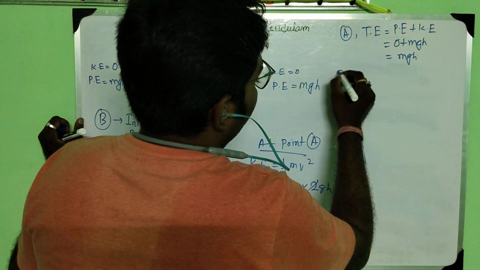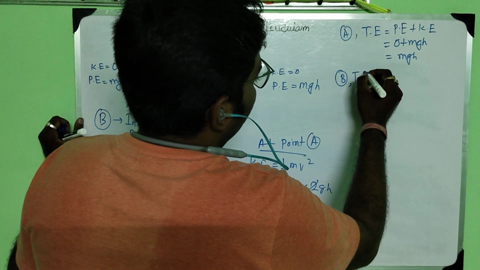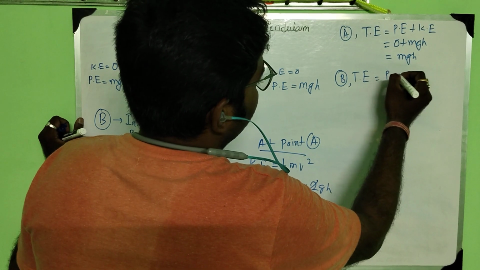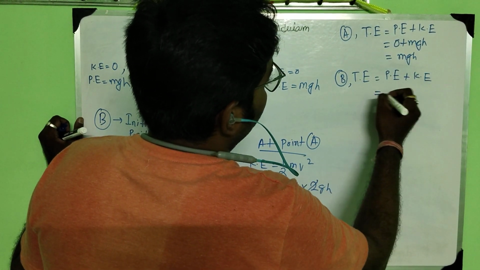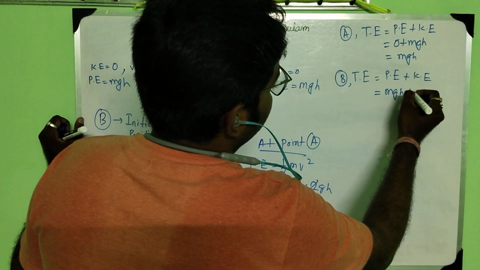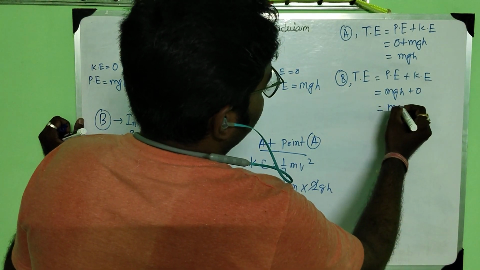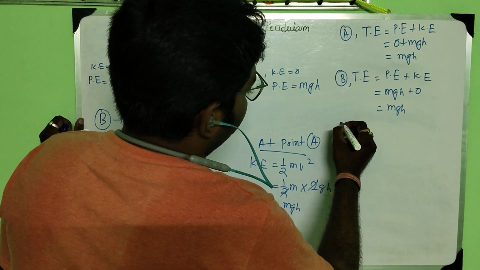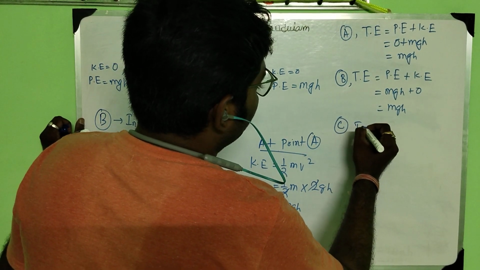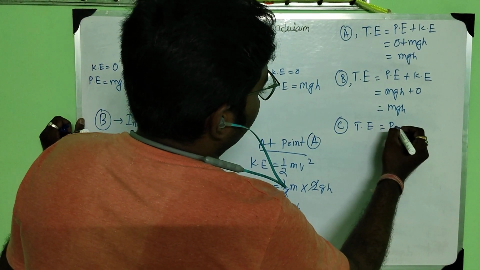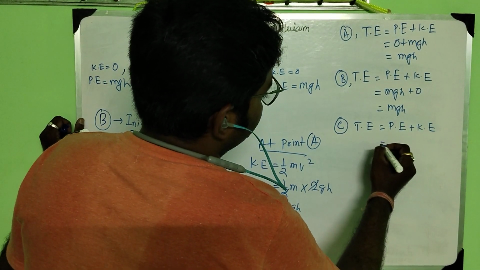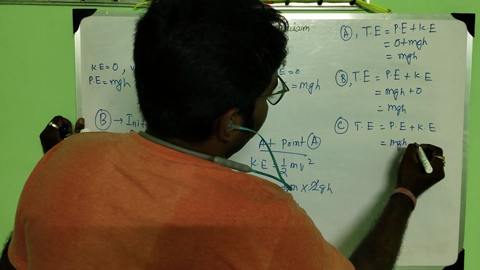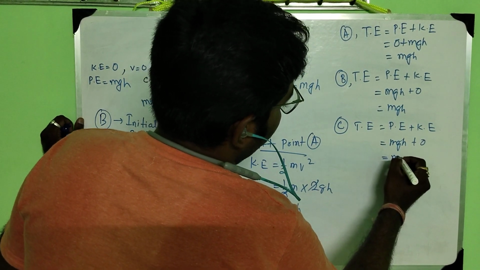At point B, total energy is equal to potential plus kinetic. Potential energy is mgh, kinetic energy is 0, so here also mgh. At point C, total energy is equal to potential plus kinetic, mgh plus 0, that means mgh.